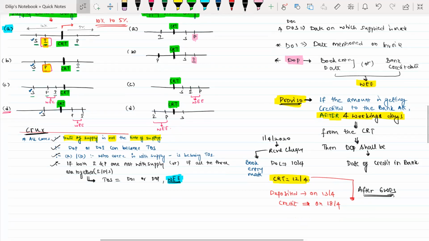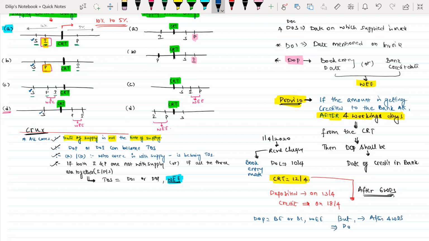So therefore here, normally what is the date of payment? Normally date of payment is book entry date or bank credit date, whichever is earlier. But here, since the amount is getting credited after 4 working days, the date of payment to be considered will be the date of credit in bank account. Therefore, the date of payment over here will be 18/4/2020.